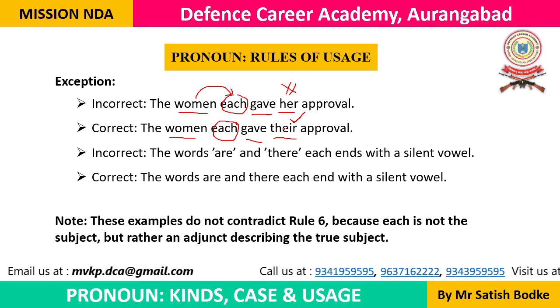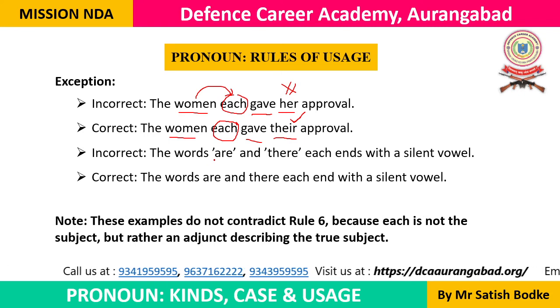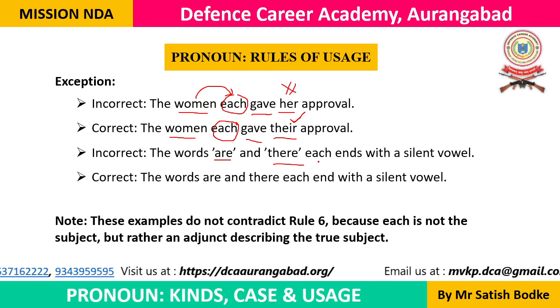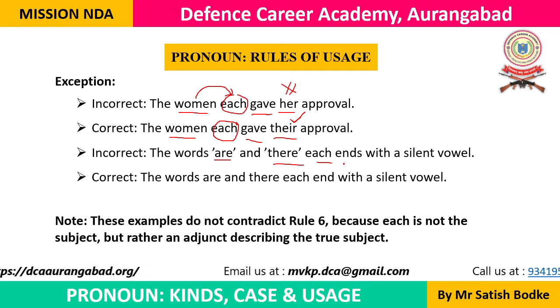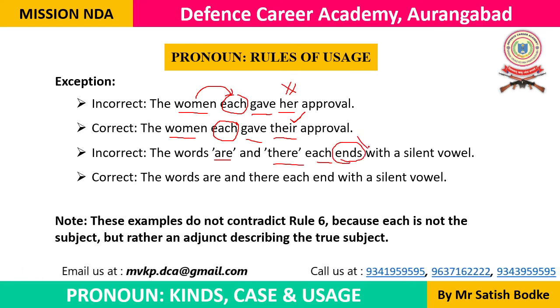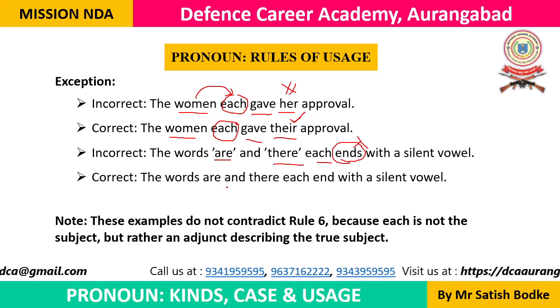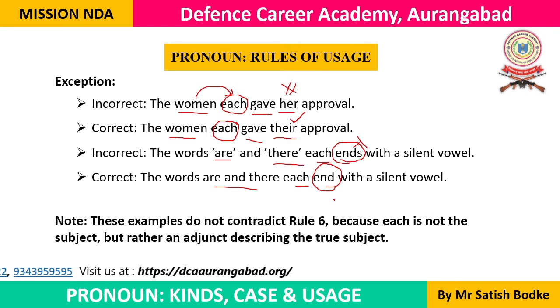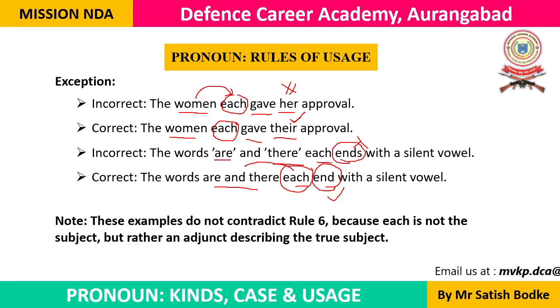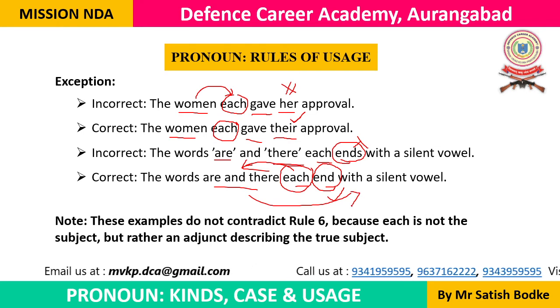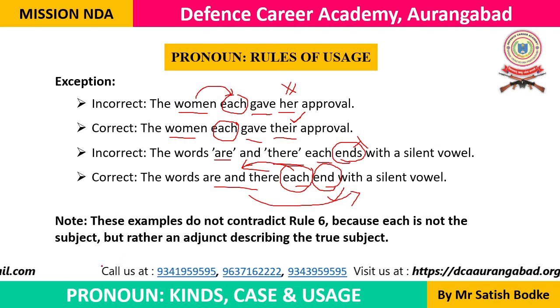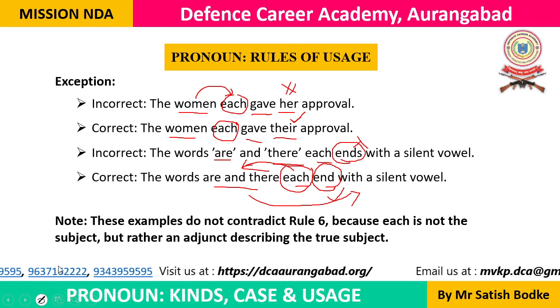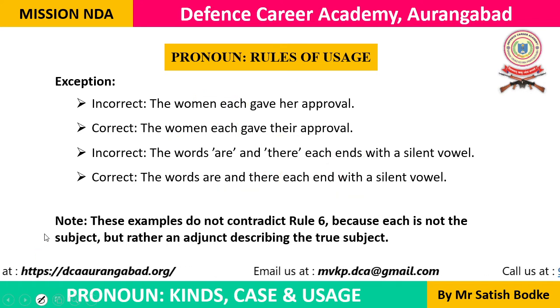Now the next example: the words are and there. ये जो दो words हैं ना, the words are and there each end with a silent vowel. Ends नहीं, ends is singular. Use plural: the words are and there each end with a silent vowel. So whenever you are using this each after the nouns, whatever the nouns are plural, the verb should also be plural. The subsequent words showing number of that noun or pronoun should be in the plural number.